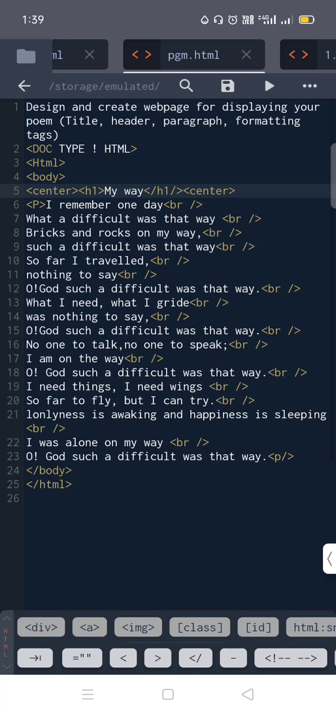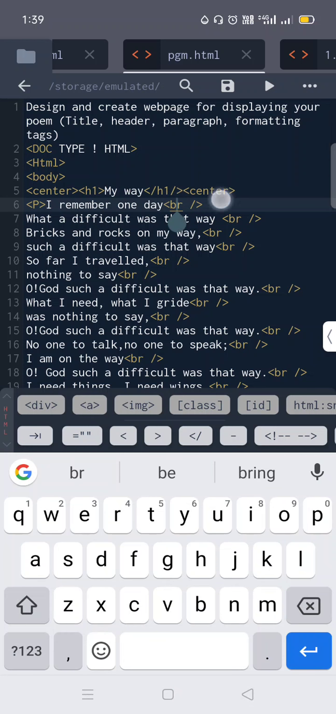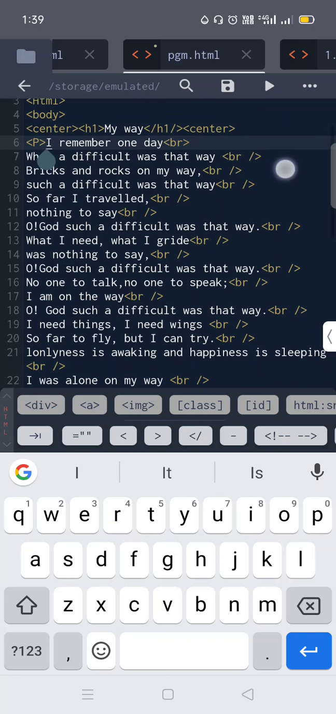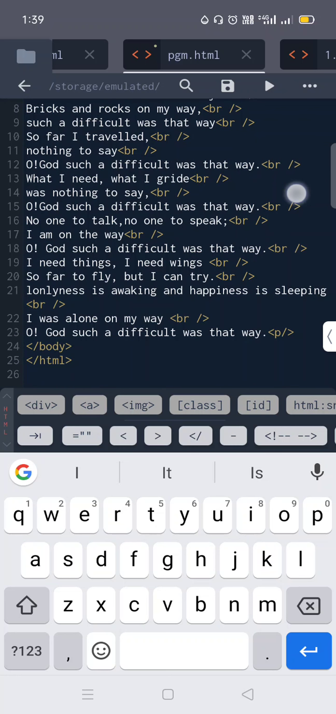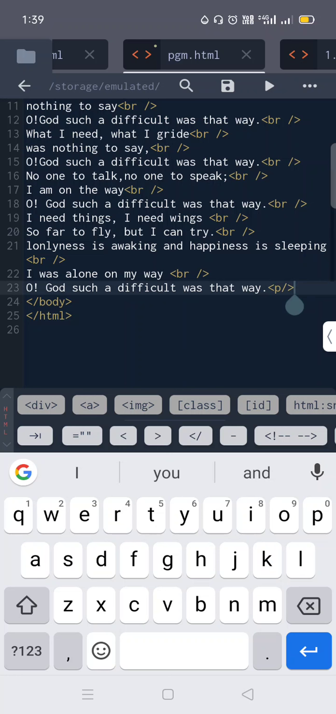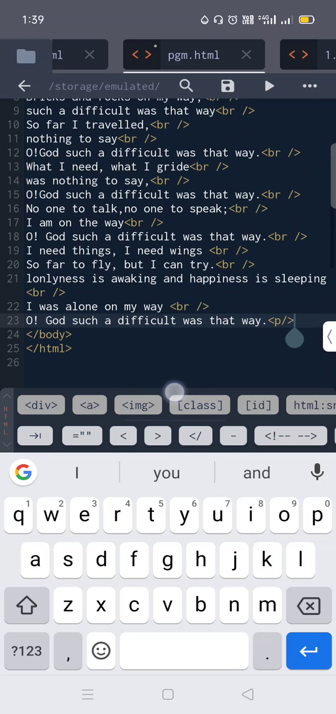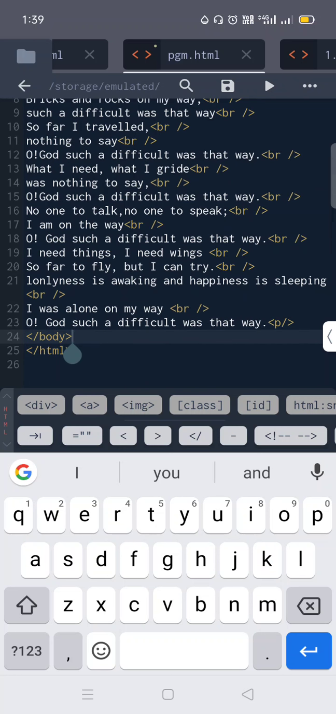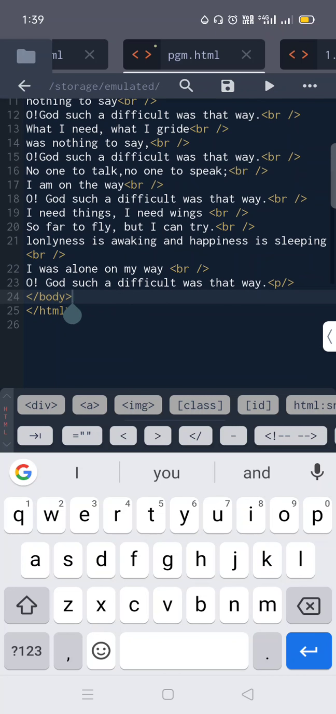Okay, and here I used a break tag. After one line, for every line I used a break tag here to break my line. Okay, for break you can directly take br, and I used a para here. I used a para here, and I closed this para after completion of my poem here. And I closed the body tag also here, and I closed the HTML tag also. If you do not close them, it is going to show you an error.